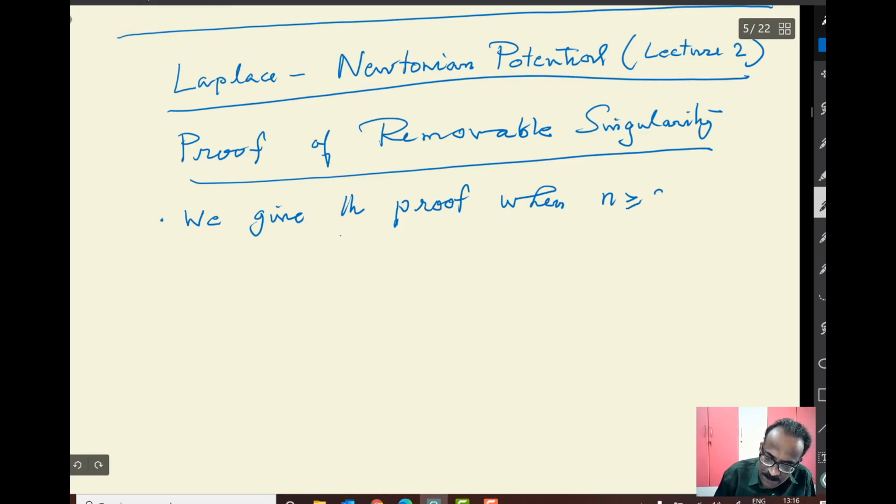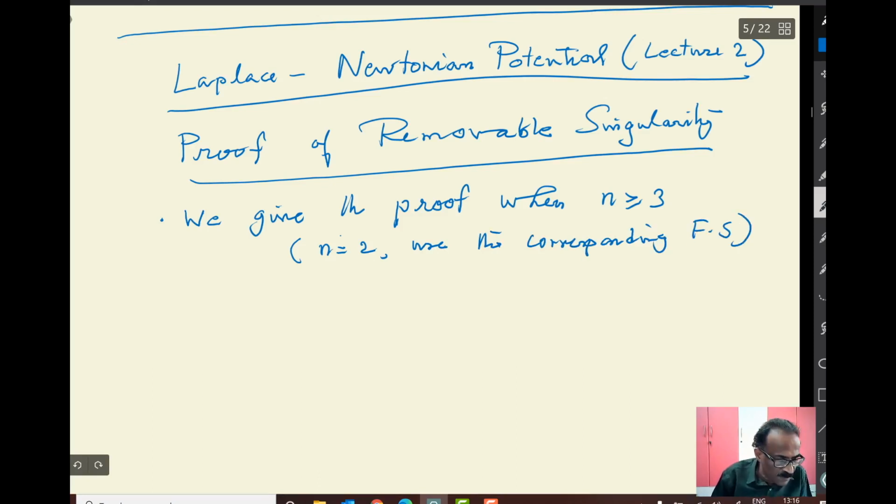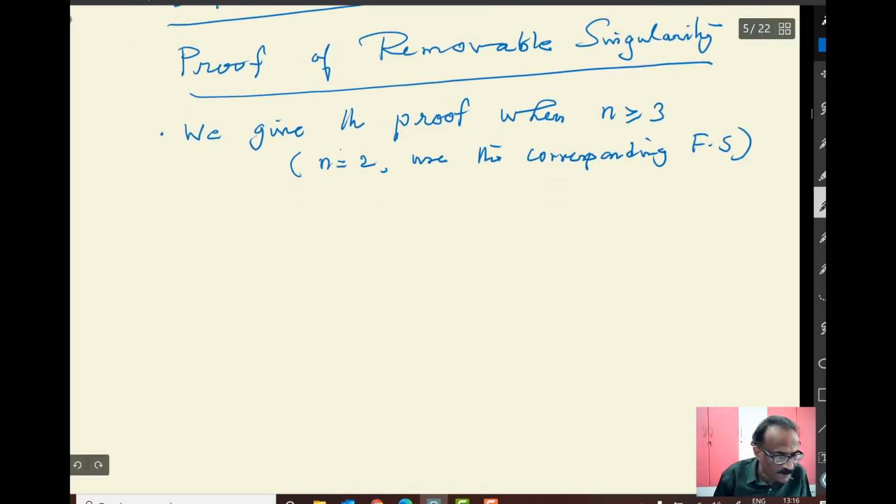That doesn't matter, because the form of the fundamental solution is different for n greater than or equal to 3 and n equal to 2. For n equal to 2, use the corresponding fundamental solution, and then the proof goes exactly the same. You will see where I am using the fundamental solution. So I want to do this one.